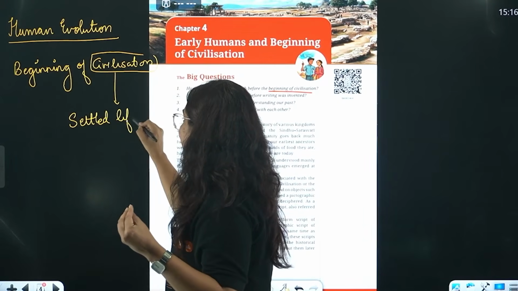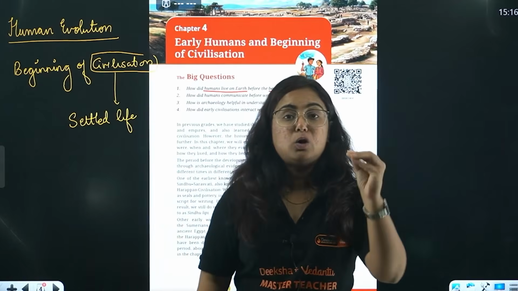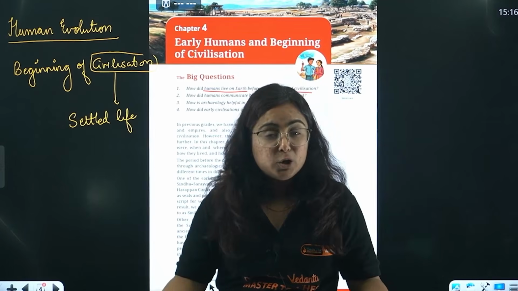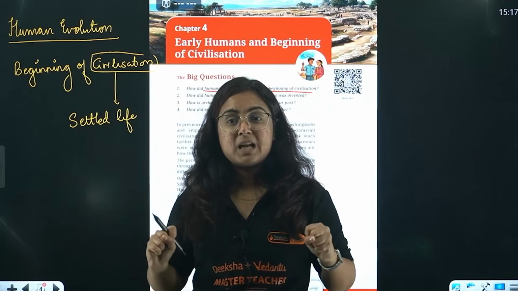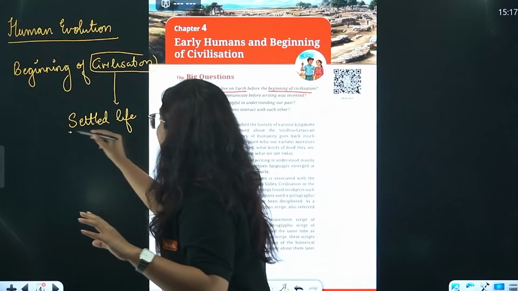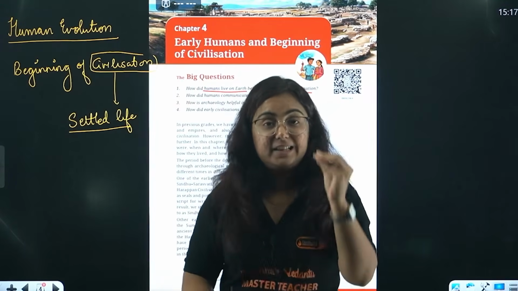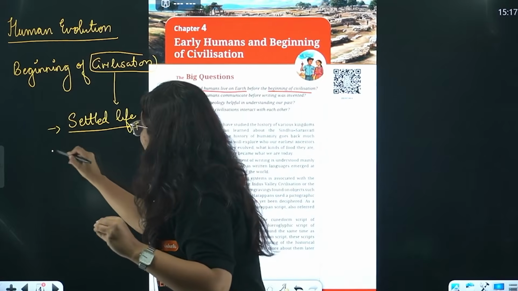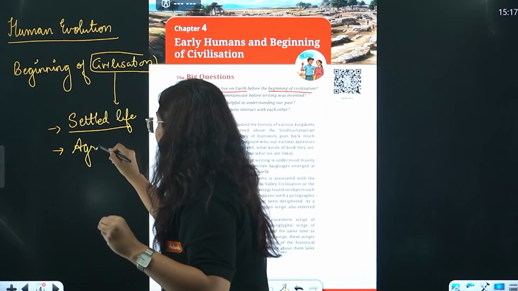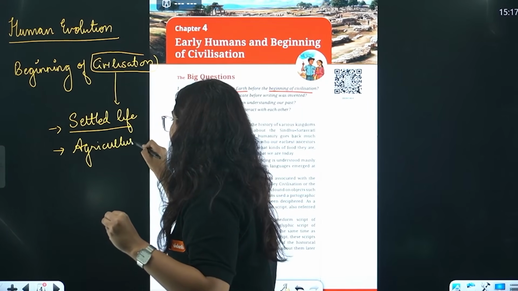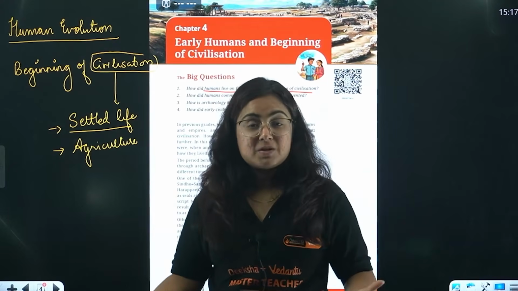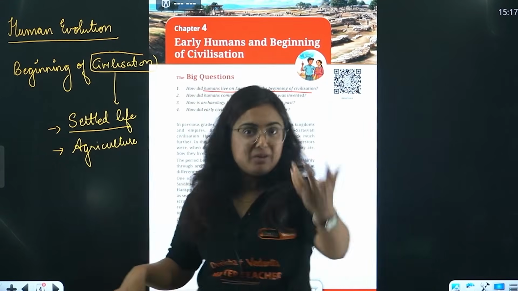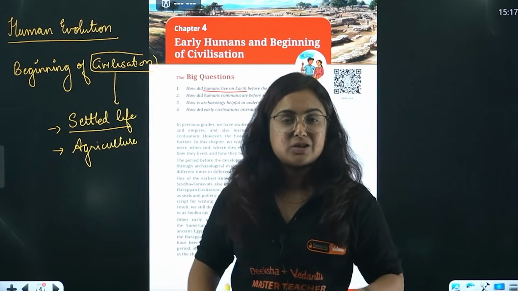They have a settled life. Now they are no longer wanderers. What do you mean by wanderers? Like moving from one place to another. But now they have started living a settled life. In this settled life, they have learned how to do agriculture. That means they are growing the crops. They learned how to grow the crops. When they sow the crops, they will be waiting for the harvest and will stay there.